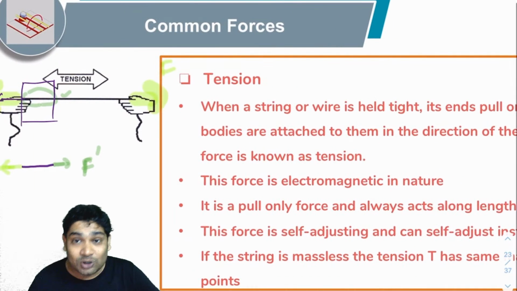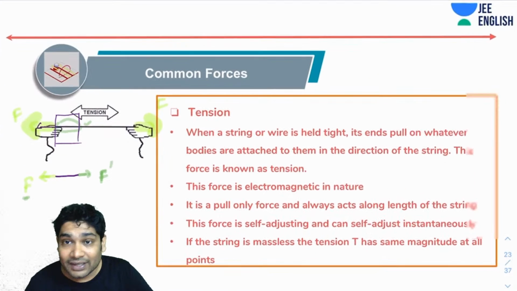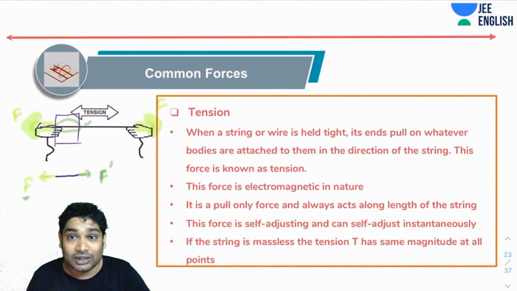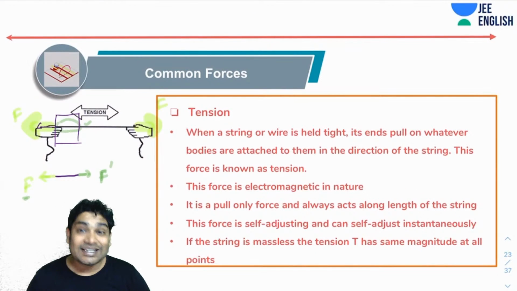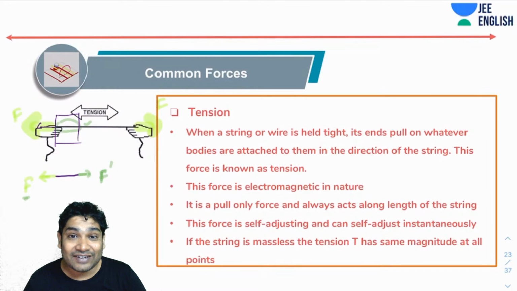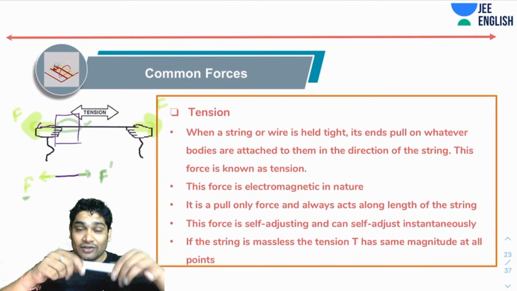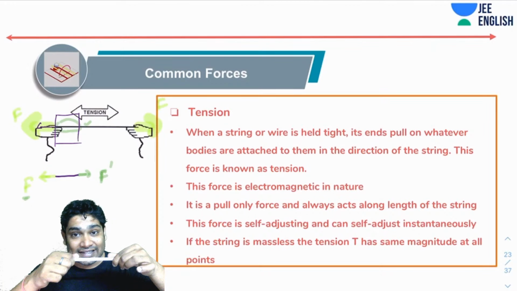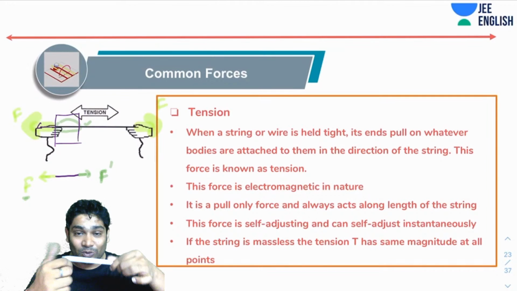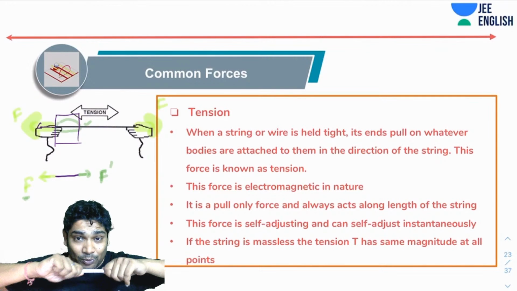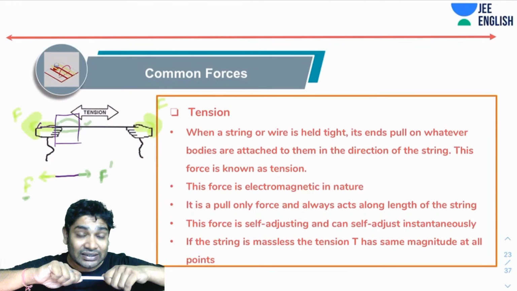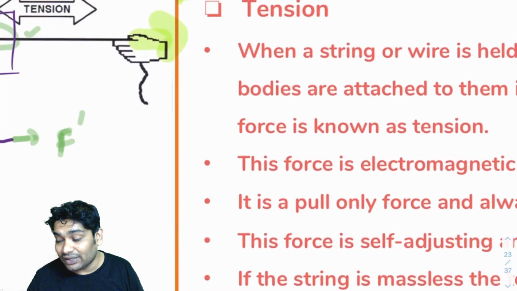Now this force is also electromagnetic in nature. It's a pull only force, always acting along the length of the string. It is also a self-adjusting force and can self-adjust instantaneously. So if I'm trying to pull this string with, let's say, 2 newtons, the tension would be 2 newtons. If I'm trying to pull this harder, then obviously tension would have increased.